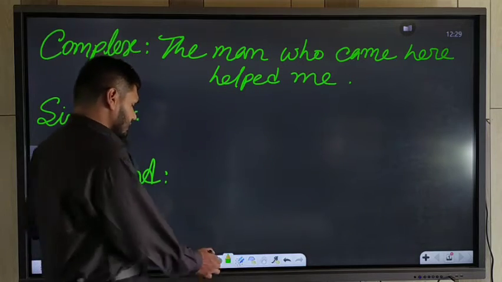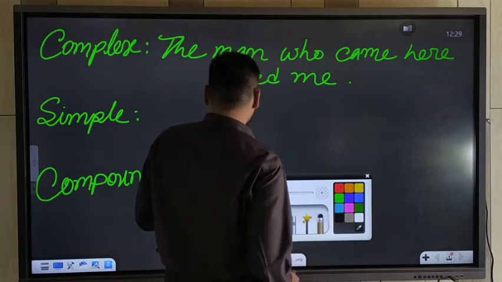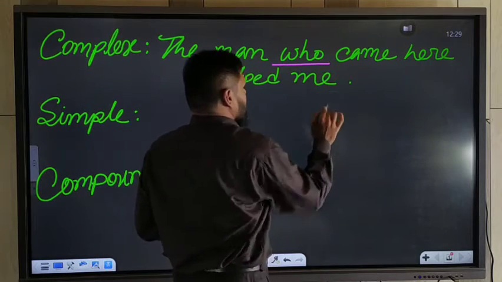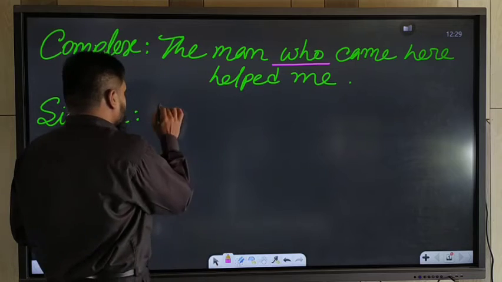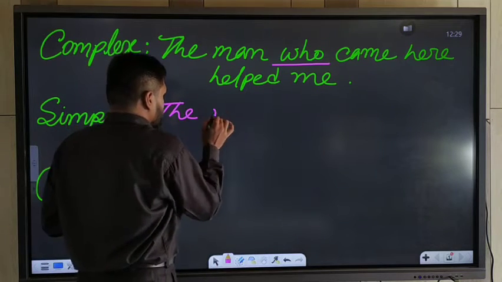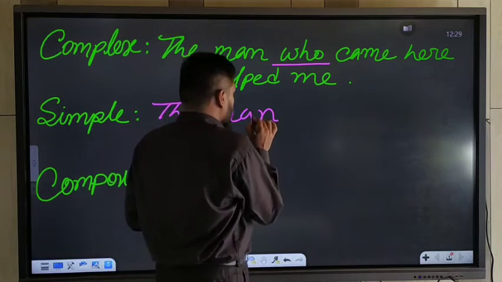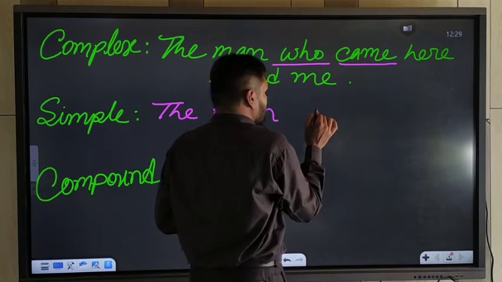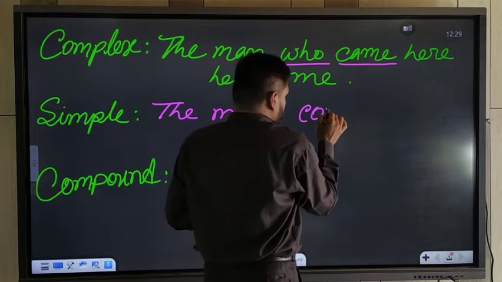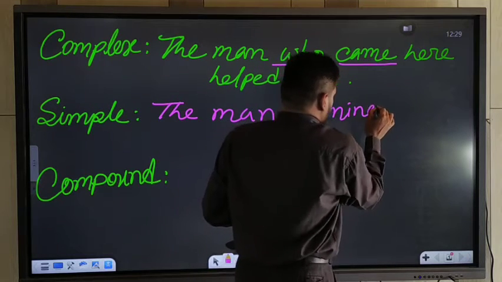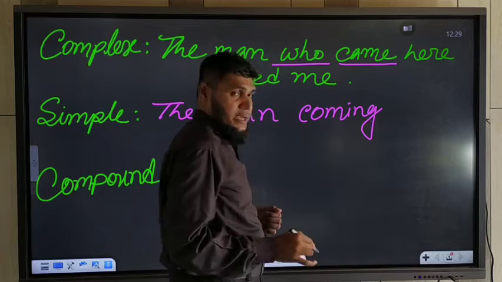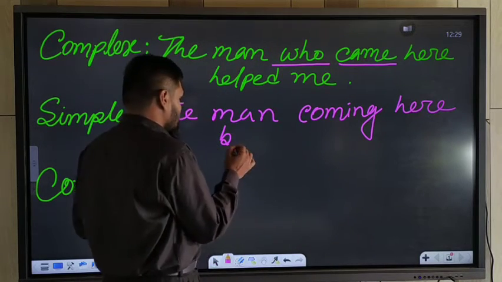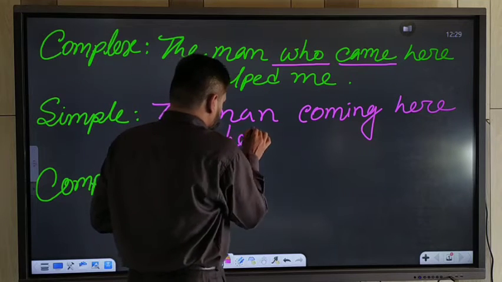So like this sentence, if you want to change it into a simple sentence, you should avoid the relative pronoun. You should write the subject, the man, then you should use the ing form of the verb. So coming is the ing form of the verb came.